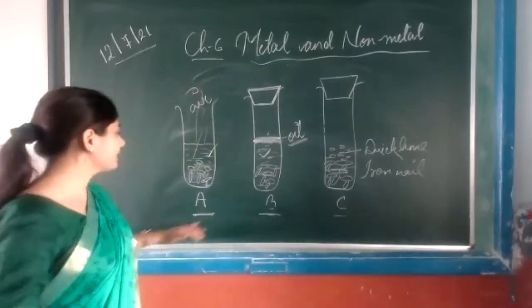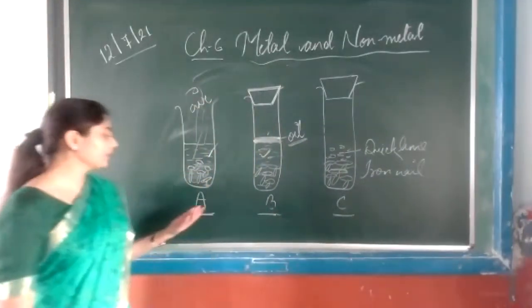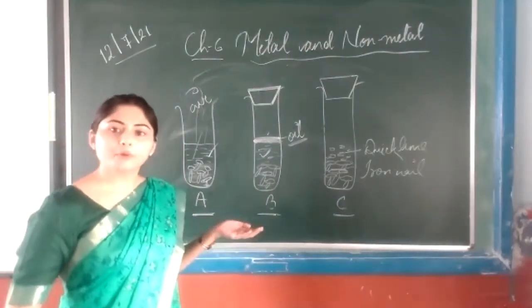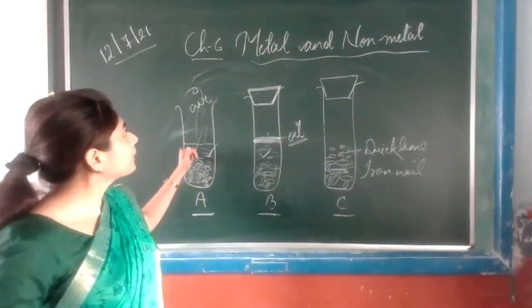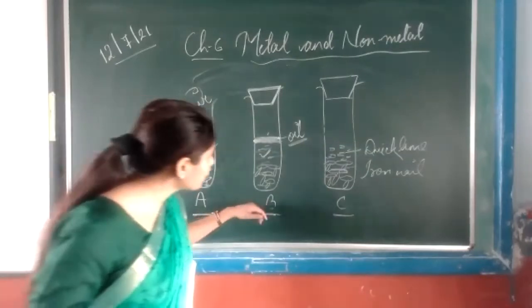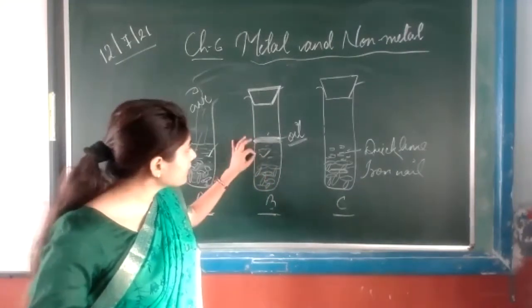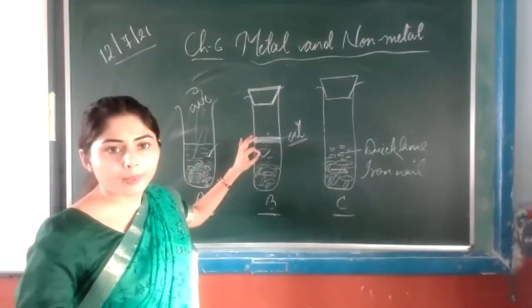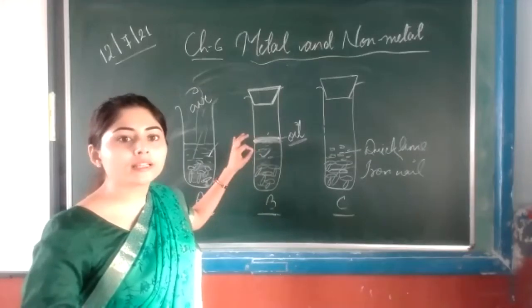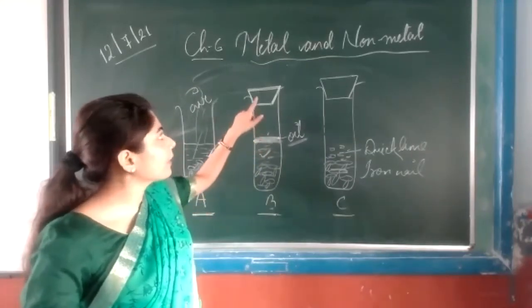So you all can see here that in test tubes A, B, C, what we have done. In test tube A, iron is coming in contact with both the moisture and the air. In test tube B, we can see that the iron nail is coming in contact only with the moisture, not with the air, because we cut the supply of air by adding a drop of oil in it and by closing this port.